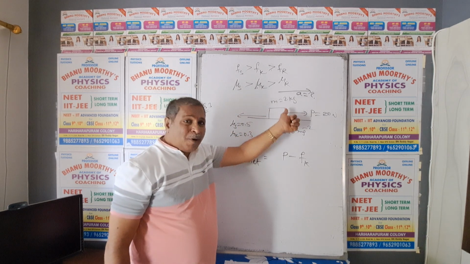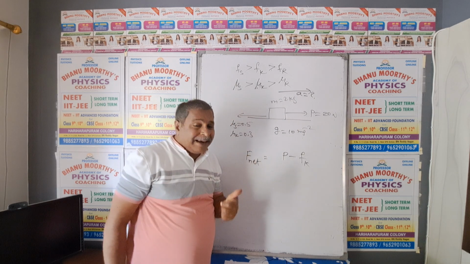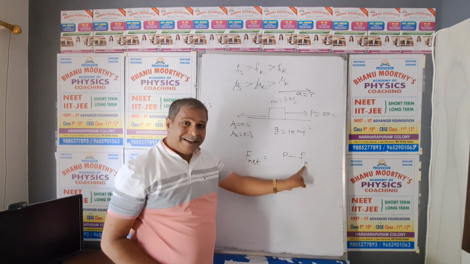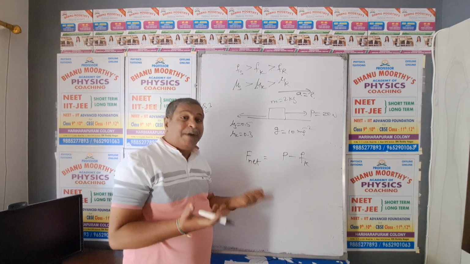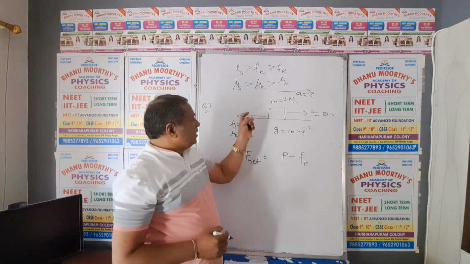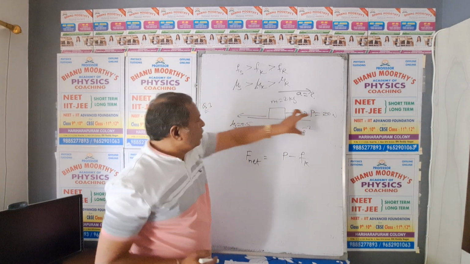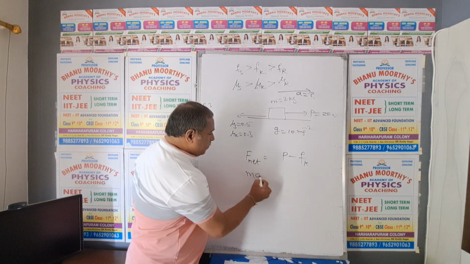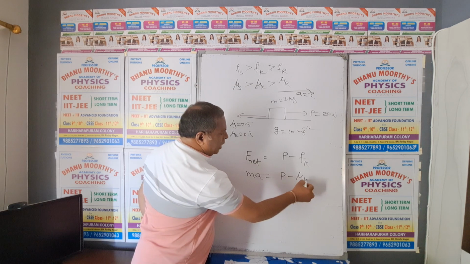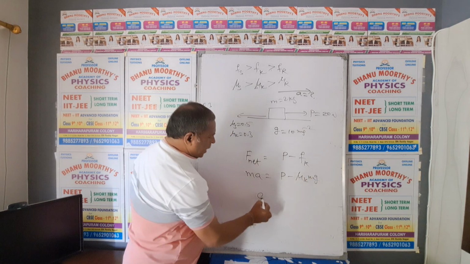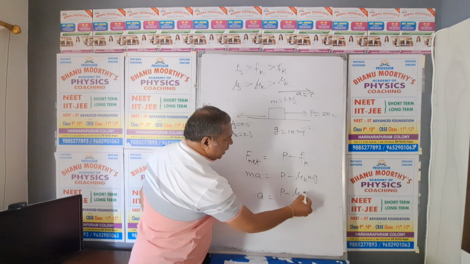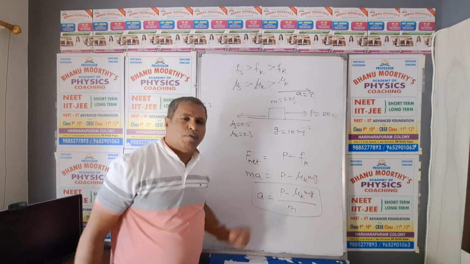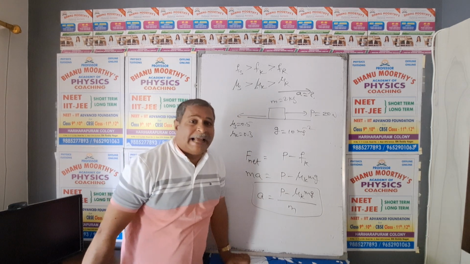So 20 Newton is dominating over static frictional force, which is 10. So the block is in motion. When the block is in motion, kinetic friction acts. Now I am asking, what is the net force? Net force is two forces acting, pulling force and kinetic friction. So net force is greater minus smaller. So net force is ma equals pulling force minus mu k mg. Then acceleration equals P minus mu k mg over mass. So this is the formula to find the acceleration of the block, my dear NEET aspirants.